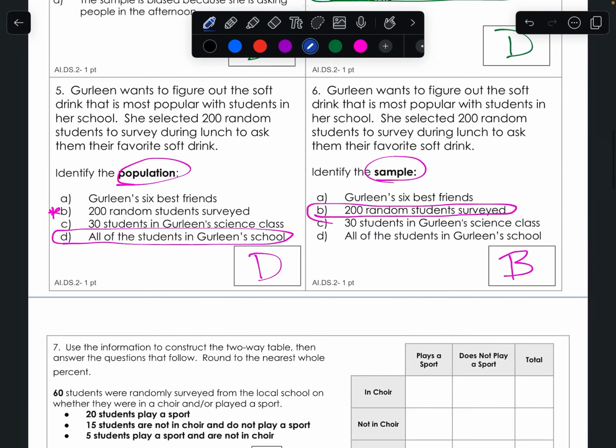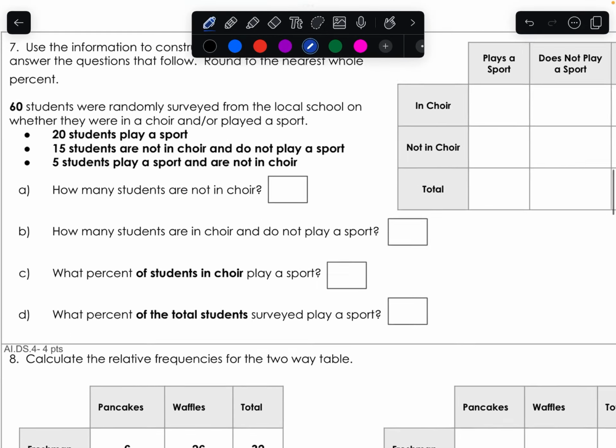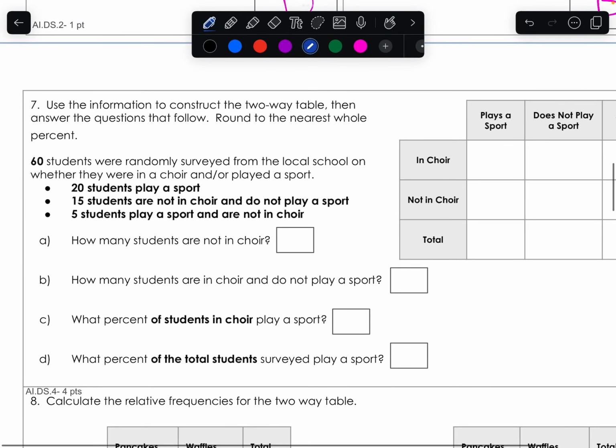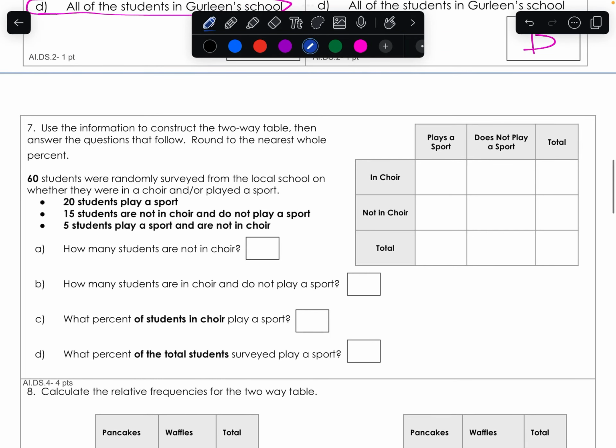Okay. So on to the next page here. We have number 7. It says use the information to fill out the table. So it says 60 students were randomly surveyed from the local school on whether they are in choir and play a sport. So 60 students, that's the total. Now we go from there. 20 students play a sport. Okay, there's 20. 15 students are in choir and do not play a sport. So that's 15. 5 students play a sport and are not in choir. So that's 5 right here. And that's enough information to go ahead and fill out the rest.